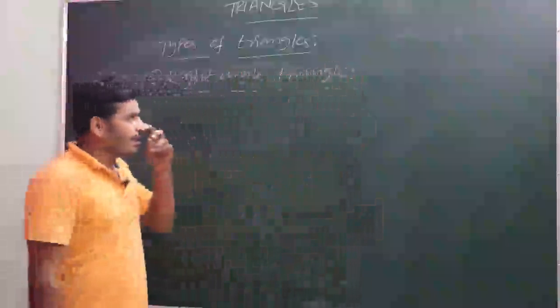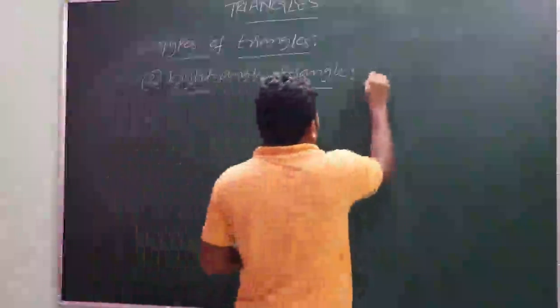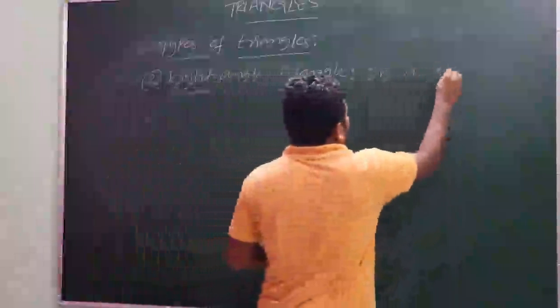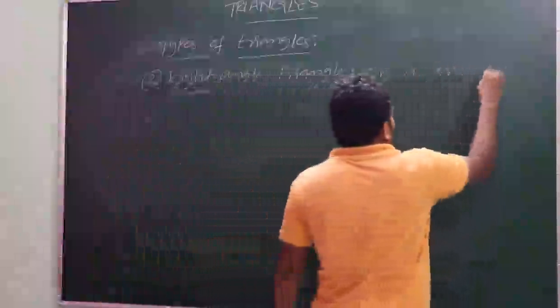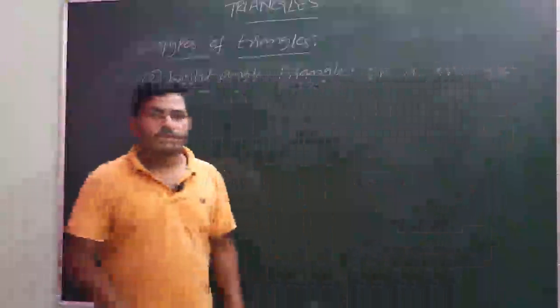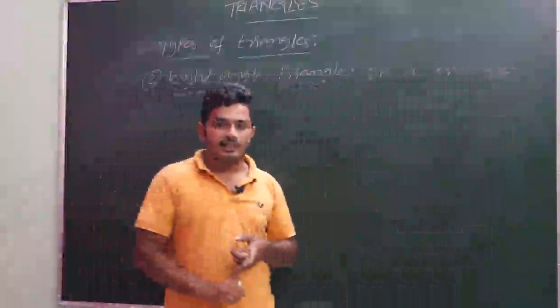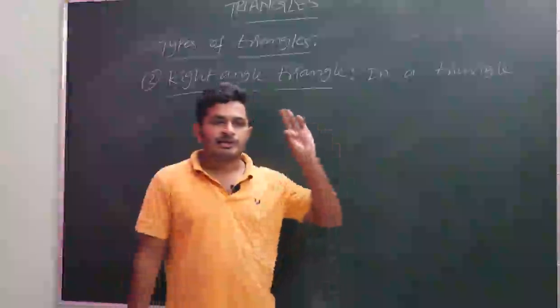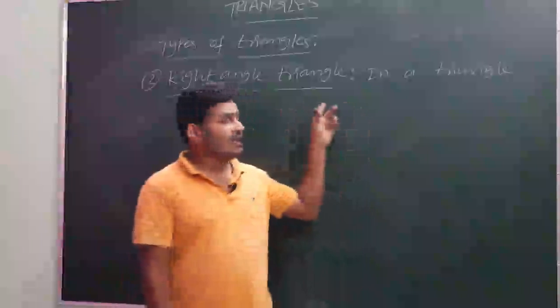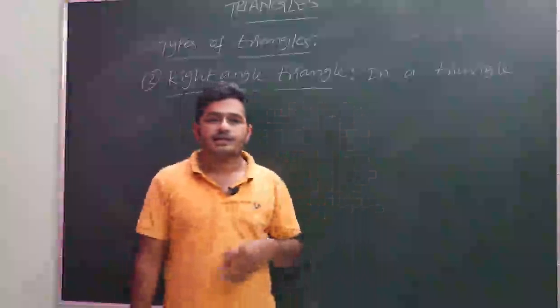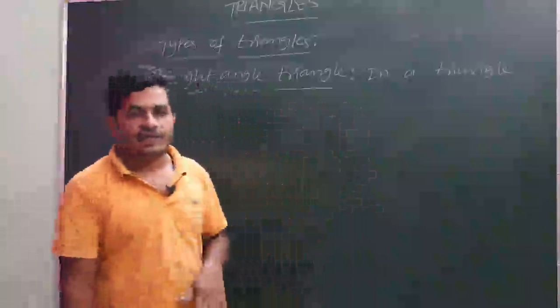So in a triangle, if any one of its angles is 90 degrees, we know that in triangles three angles will be there. So in a triangle, if any one of them is 90 degrees, then the triangle is called a right angle triangle.